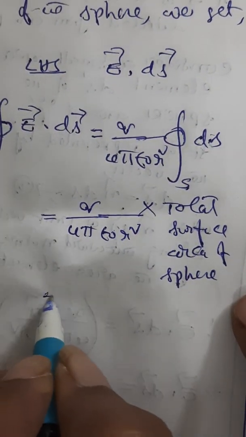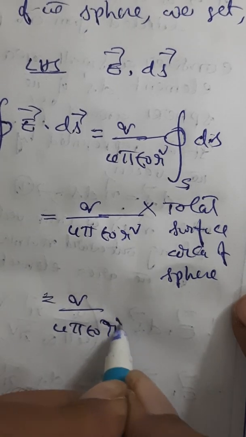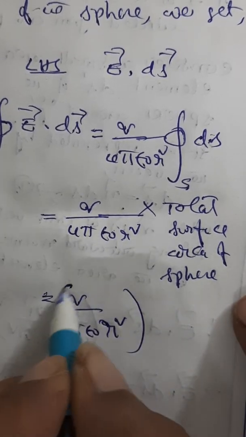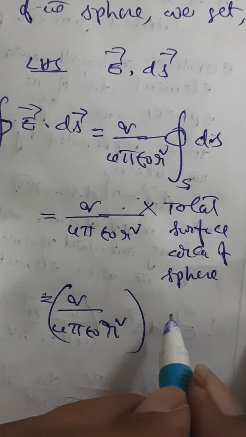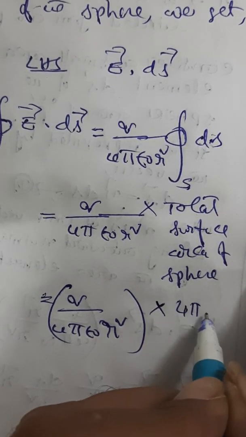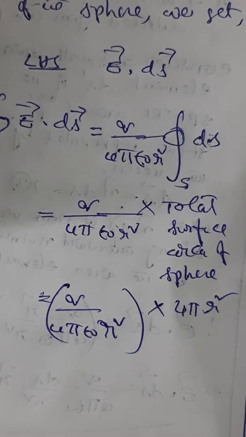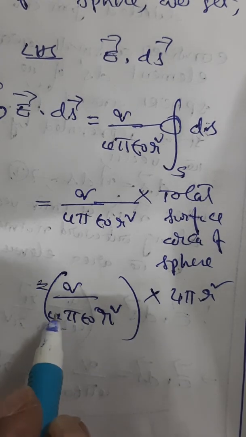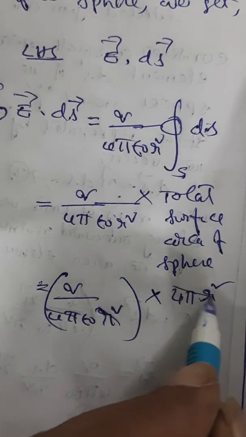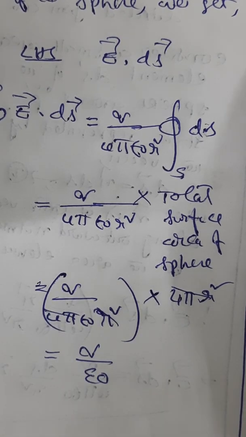So you can modify this as q by 4 pi epsilon naught r square multiplied by the total surface area. What is it? Being a spherical surface, it is 4 pi r square. So you can strike off these two. So you are left with q by epsilon naught.